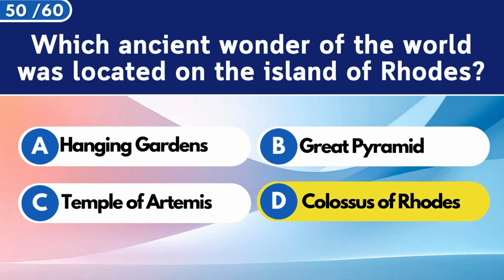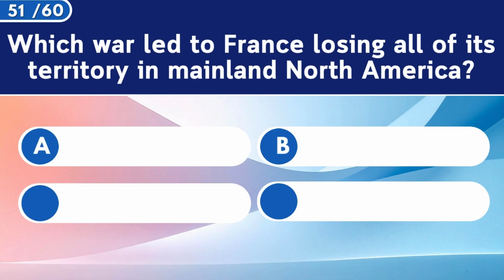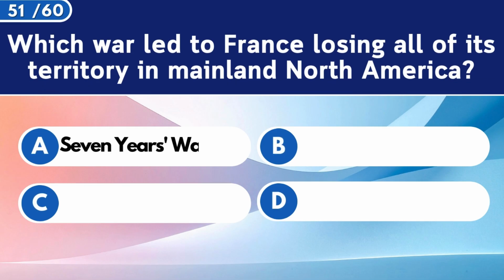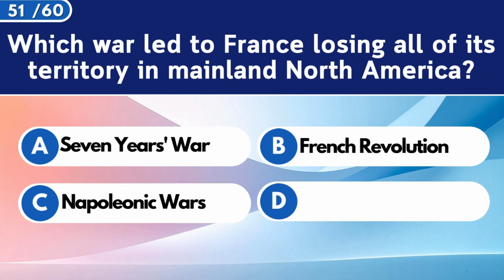Colossus of Rhodes. Which war led to France losing all of its territory in mainland North America? Seven Years' War.